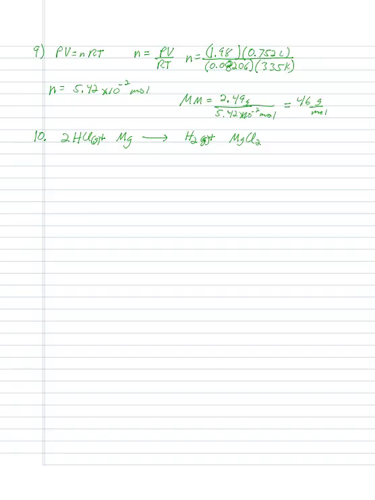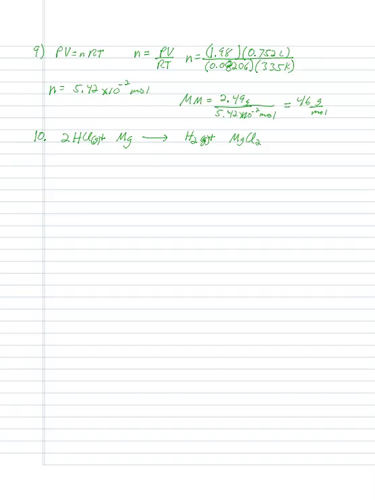So if I am making 6.82 liters of hydrogen gas, and for every 1 mole of H2, I need 2 moles of HCl, that means I need twice the volume. So it's going to need twice 6.82, which is going to give you 13.6. Okay, that's the quick way. But I don't expect all of you to be able to look at that problem and know that that's how you're going to do it.